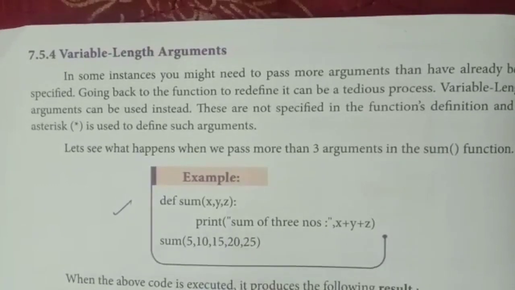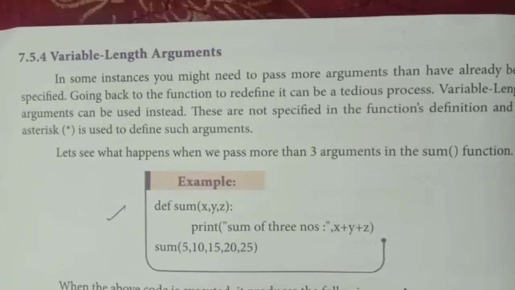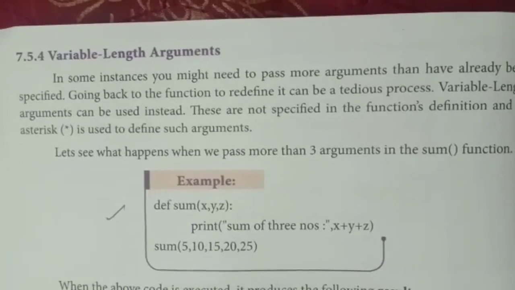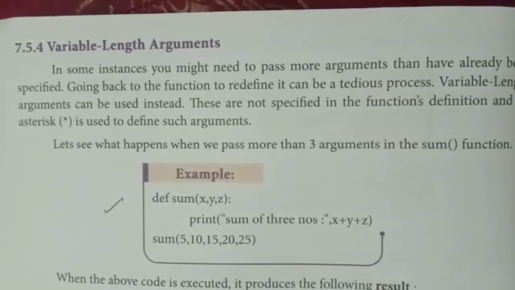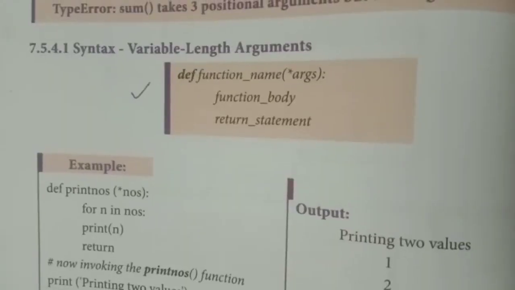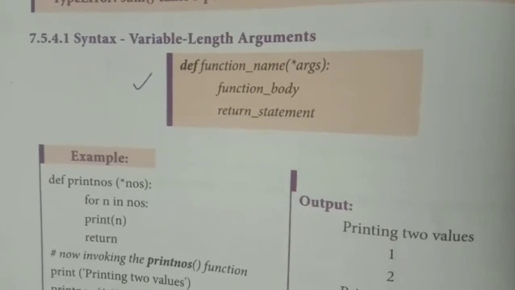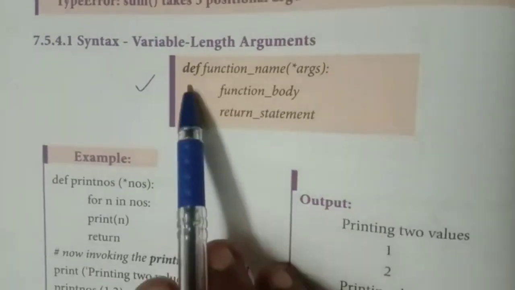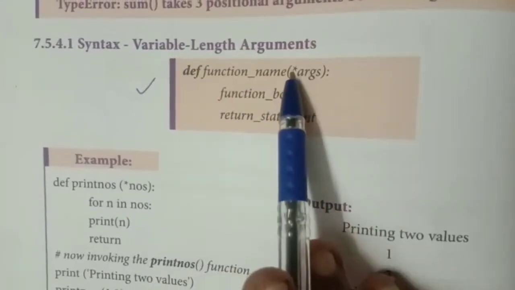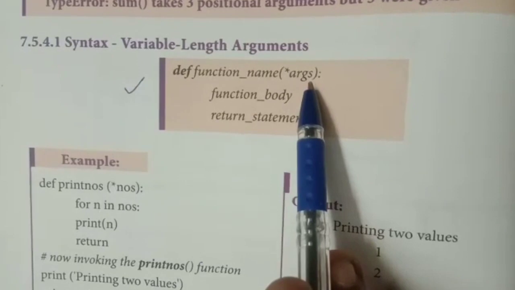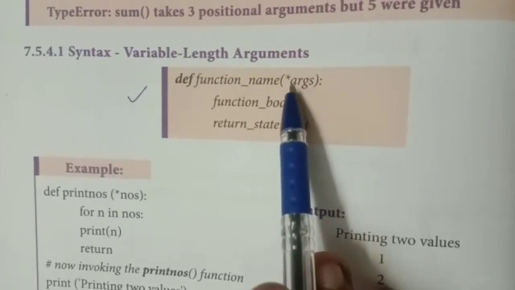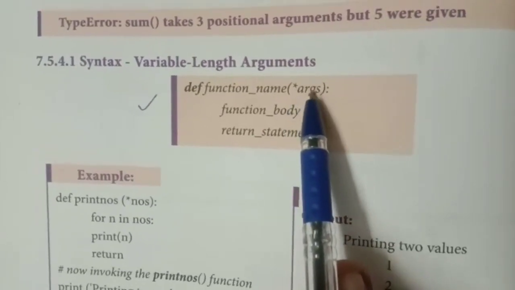So these two are not matching. There will be an error. To avoid this problem, we are using this variable length argument. To make your variable length argument, what you have to do is def function name, asterisk, and then the argument name has to be given, which means that any number of arguments will be accepted.